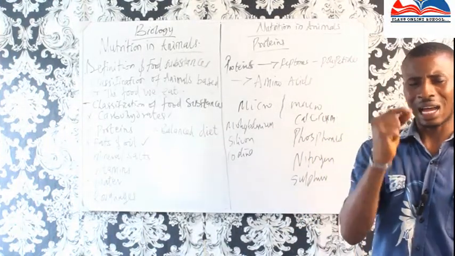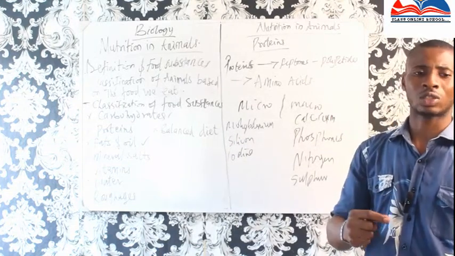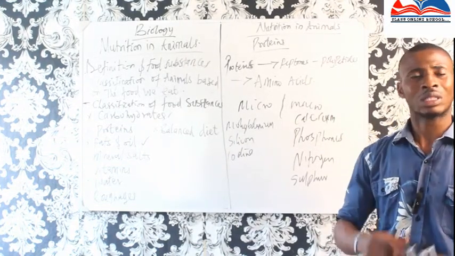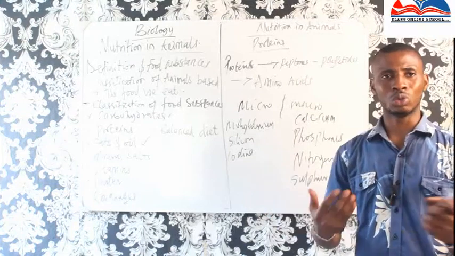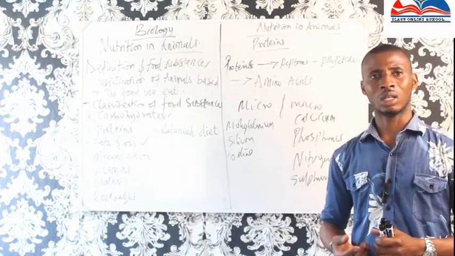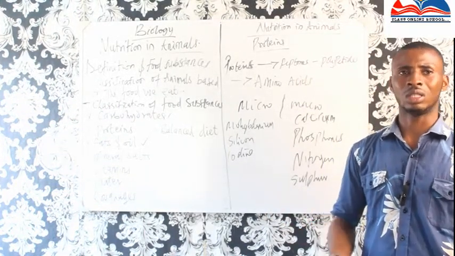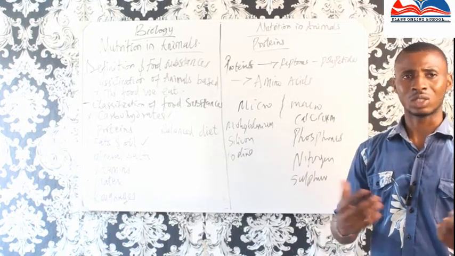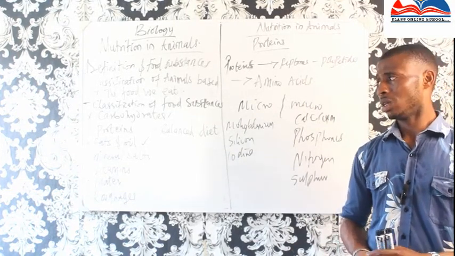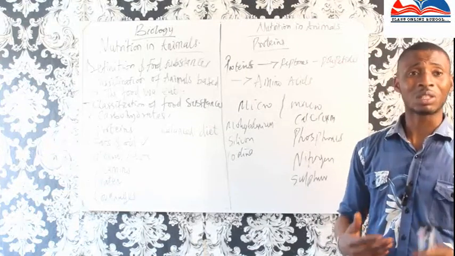Without them, we may have deficiencies that are not proper in the body. Yes, without the minerals, there are some deficiencies.